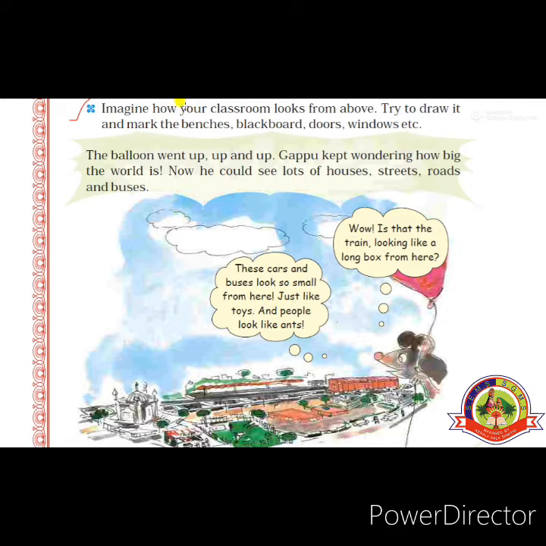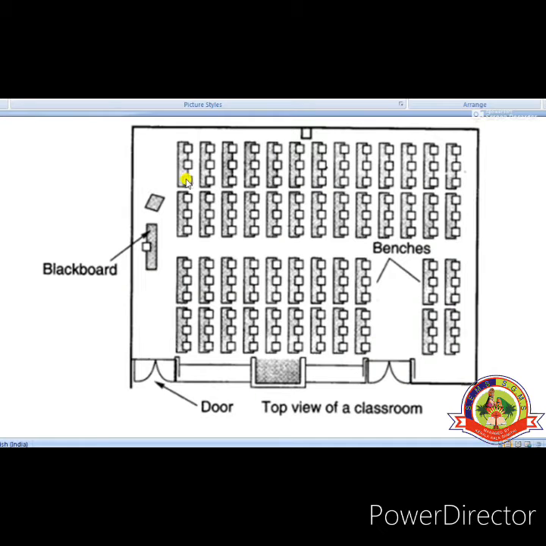I will show how we can draw a simple diagram. I will show, and you try to draw it in your notebook. Write this question also: imagine the classroom from the above view. Now see, this is the top view of a classroom. Here is the blackboard. One table is there. Benches are arranged properly, line-wise. You don't have to draw this many benches. At least 5 or 6 benches you can draw. Here are the doors, two doors, and one window is also shown. Students, you try to draw this diagram in your notebook. Write this question also.